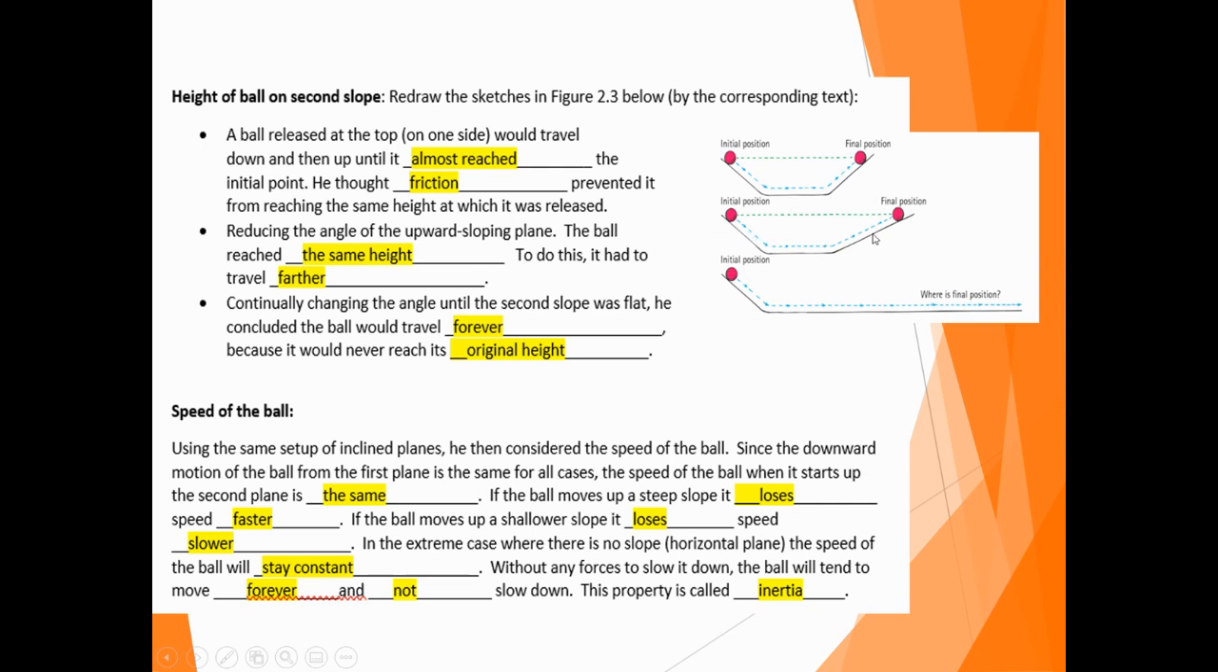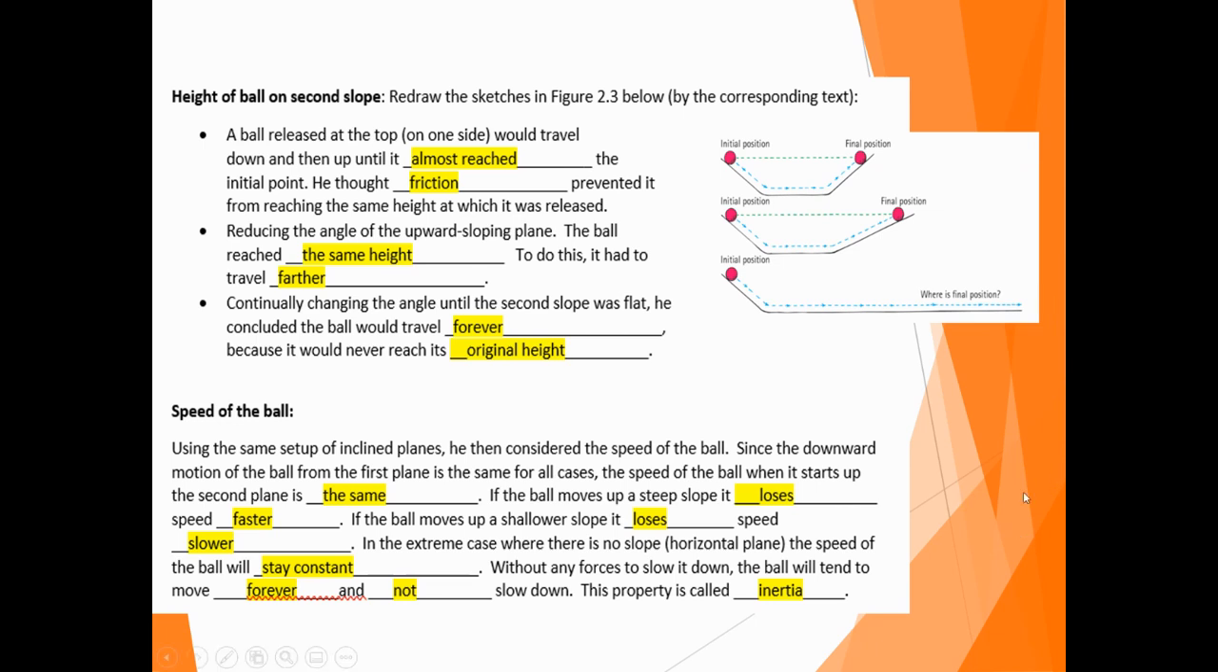in the first one. And continually changing the angle until the second slope was flat, he concluded that the ball would travel forever because it would never reach its original height. And then he did a little bit about looking at the speed of the ball. Using that same setup, he considered the speed.